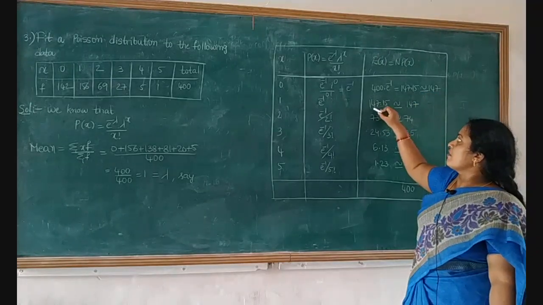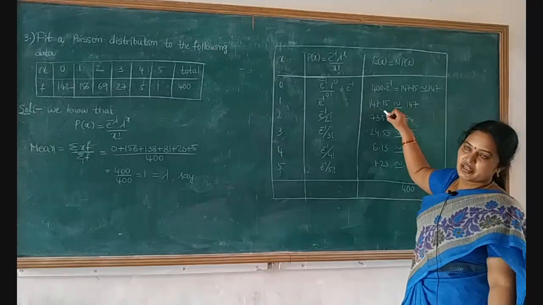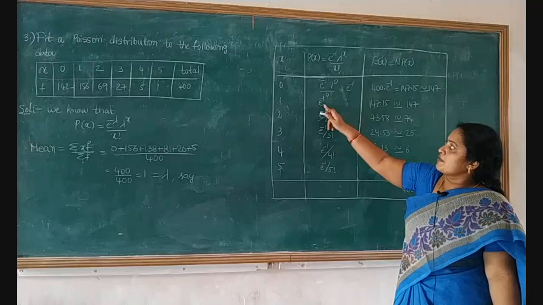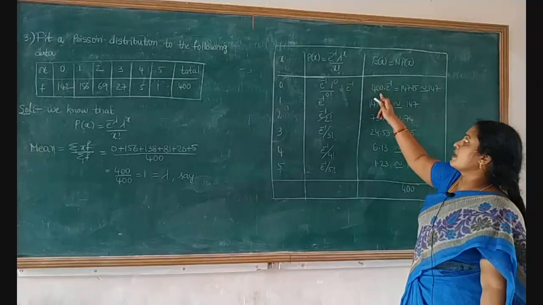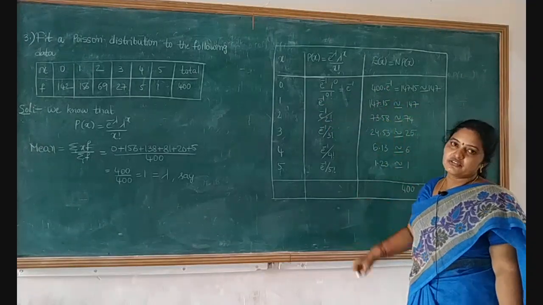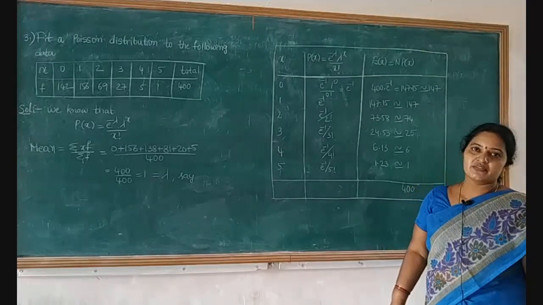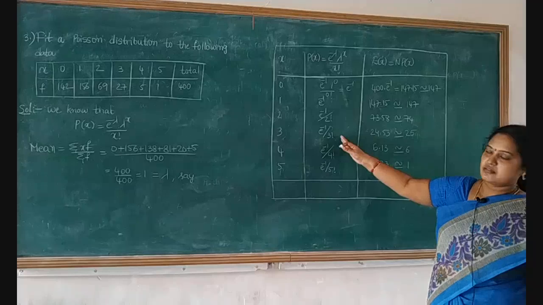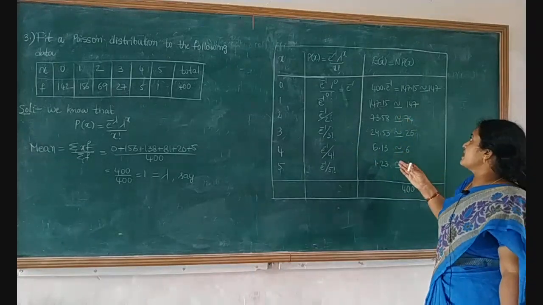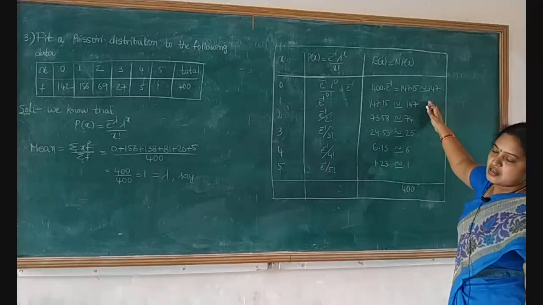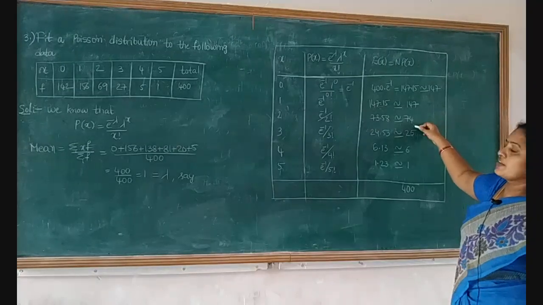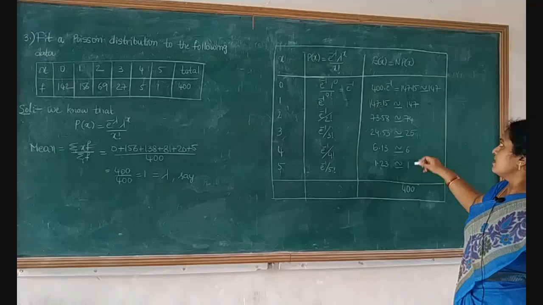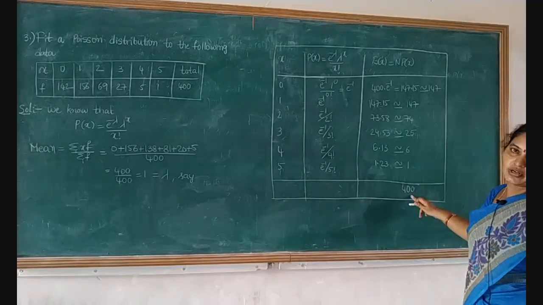Next case, 147.15. We get this on multiplying e power minus 1 with 400. Like that, we have to find out the expected frequencies for the probability values. So therefore, we will get 147, 147, 74, 25, 6, 1, and its total is equal to 400.